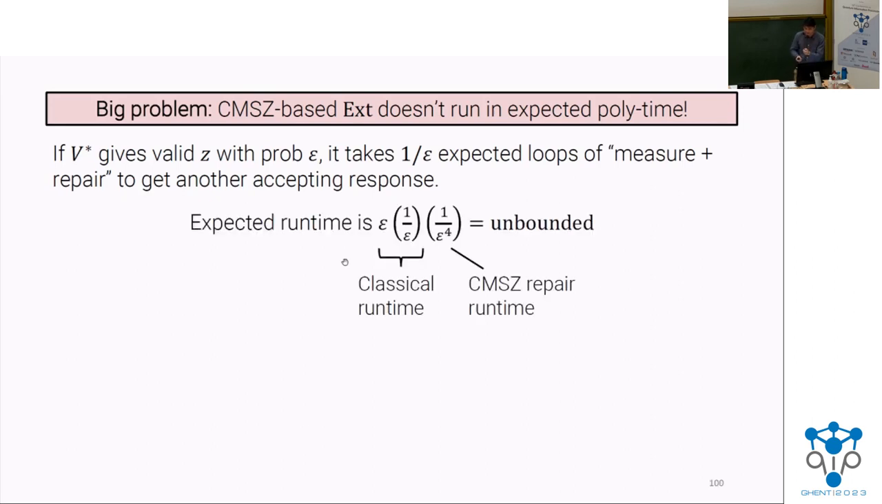Well, with probability epsilon, you run 1 over epsilon trials. But for every single trial, you need to repair the verifier state. And that turns out to incur this extra 1 over epsilon to the 4th overhead. And now you've ruined that nice epsilon cancellation that happened classically. When epsilon is small, this can be unbounded. And this is really unfortunate because if you look at what this repair procedure is doing, there's basically no chance that you would ever get a constant time version of it, which is what appears to be necessary for this to be expected polynomial time.